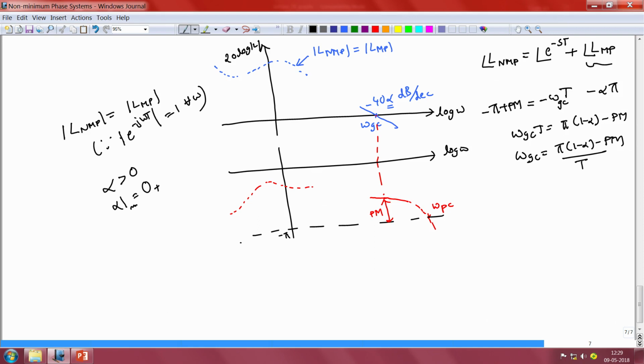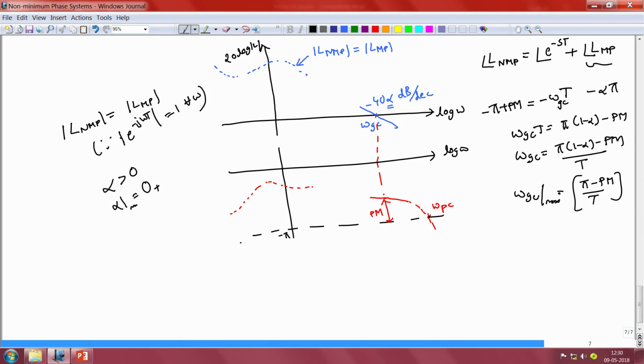For that case we would get the maximum possible gain crossover frequency, given by omega gc max equal to pi minus Pm divided by capital T. So exactly as in the case of the non-minimum phase zero, our time delay also imposes a fundamental upper limit on the achievable gain crossover frequency.